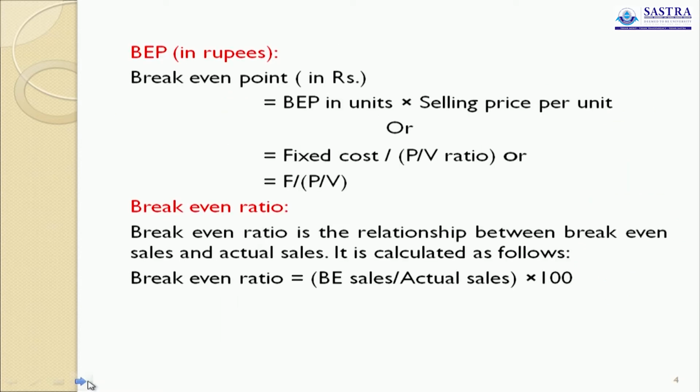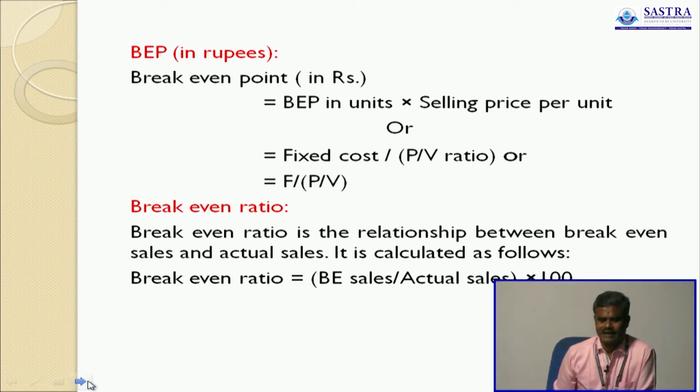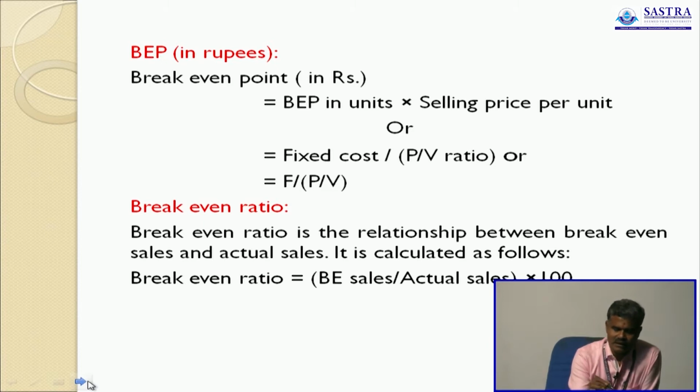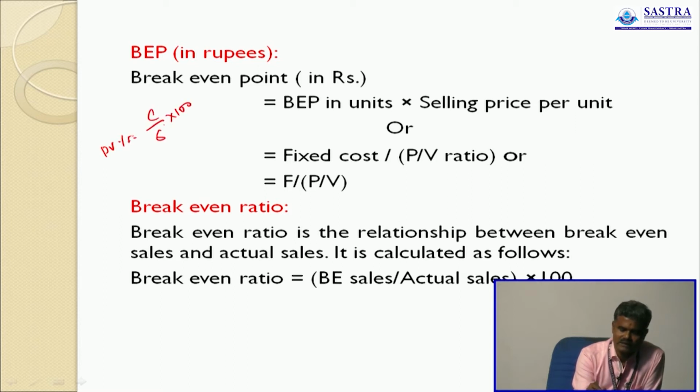Then break-even point in rupees. How can we calculate the break-even point in rupees? Very simple. Here also we take fixed cost into consideration. We already prepared PV ratio, but once again I will explain what PV ratio is. PV ratio equals contribution divided by sales into 100.